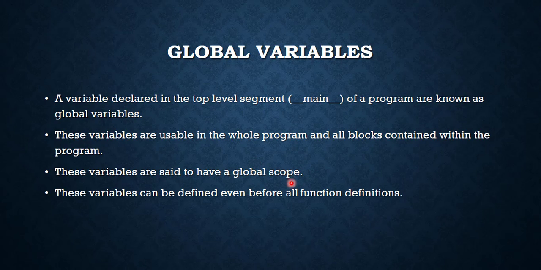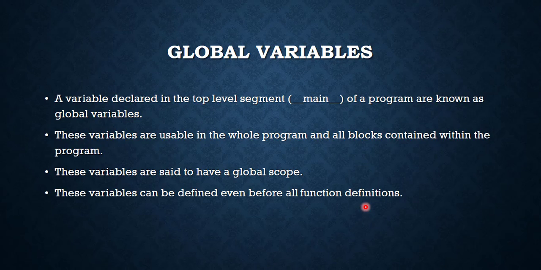Also, you can define these variables before function definitions, like what we discussed in our previous lesson, that function definitions are the first to be written in a program.